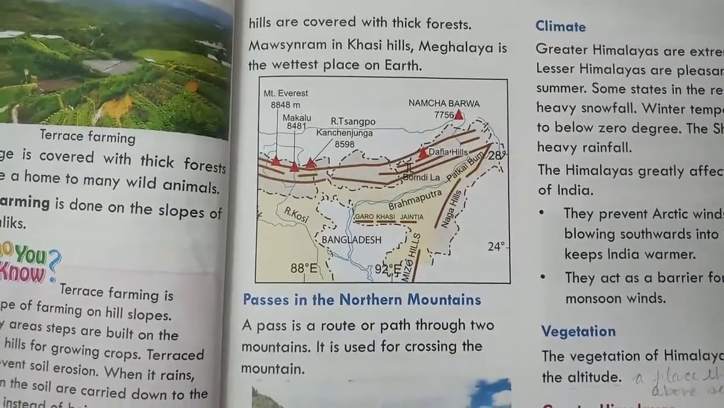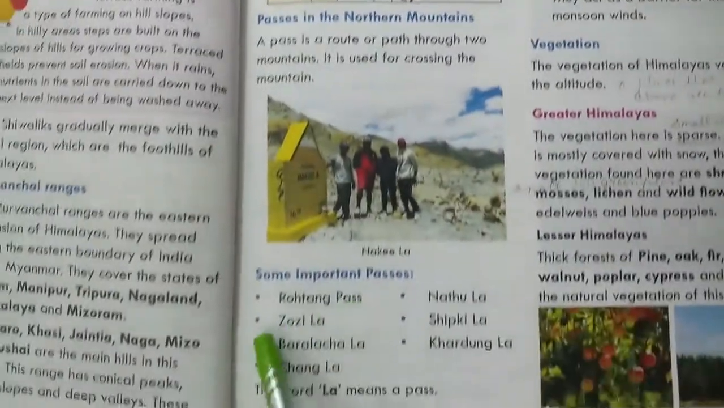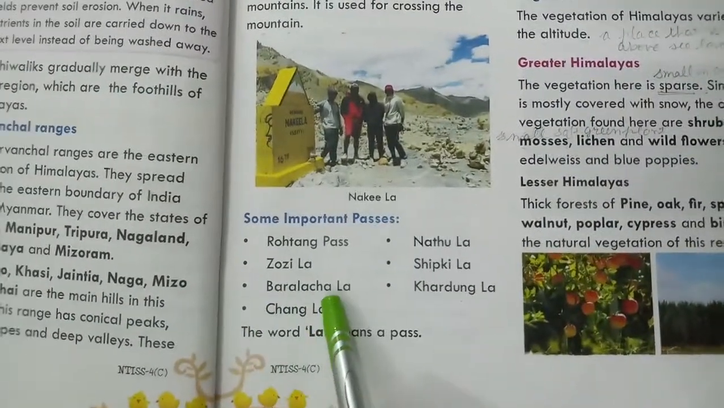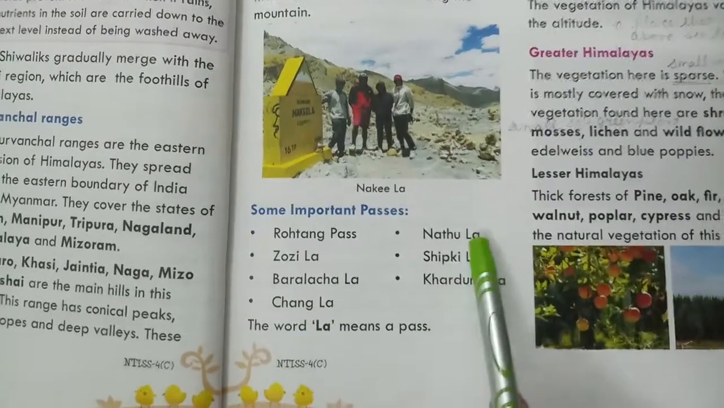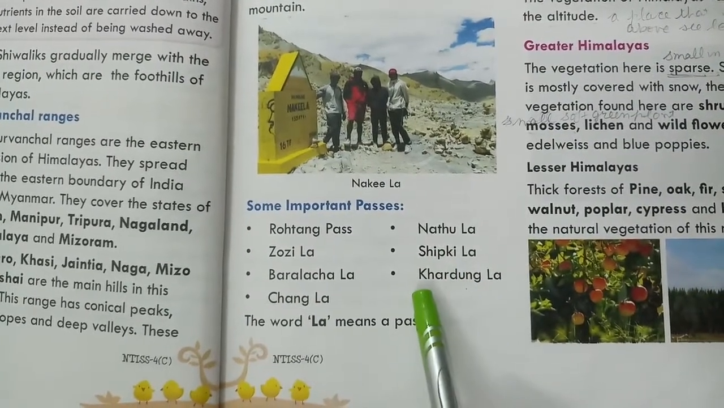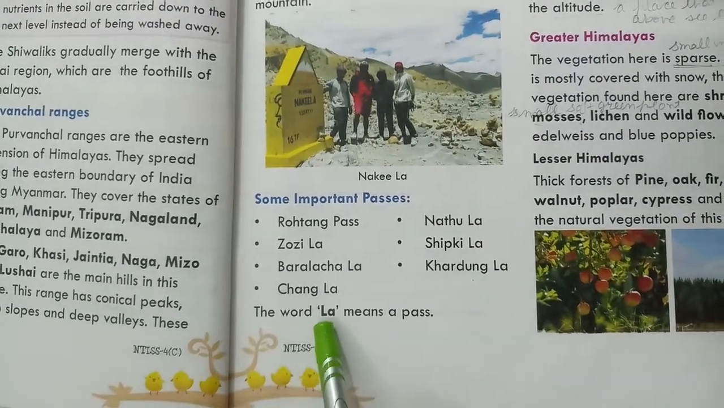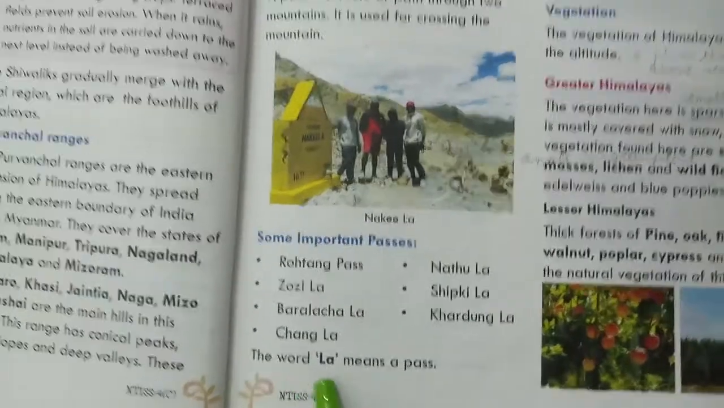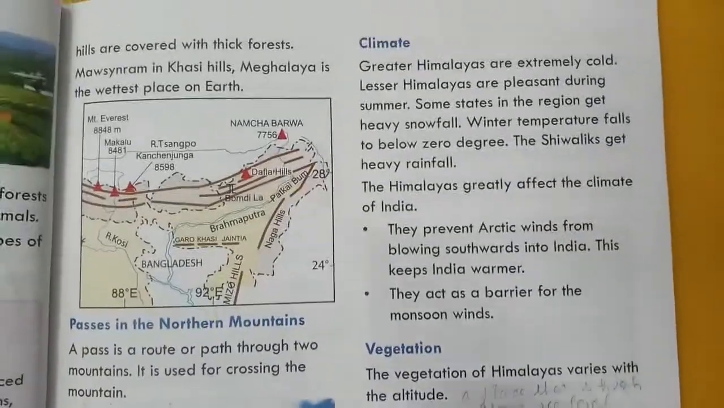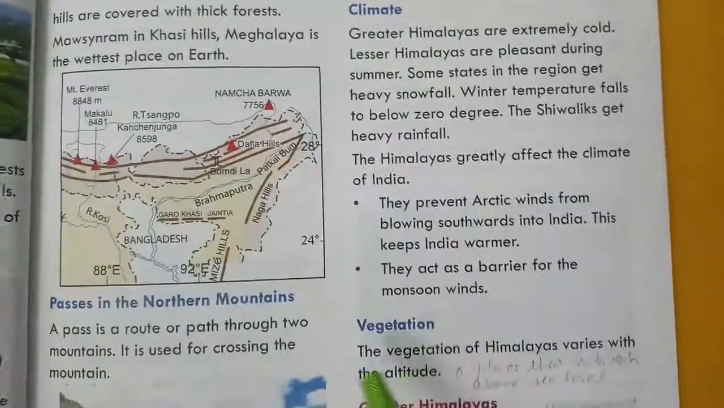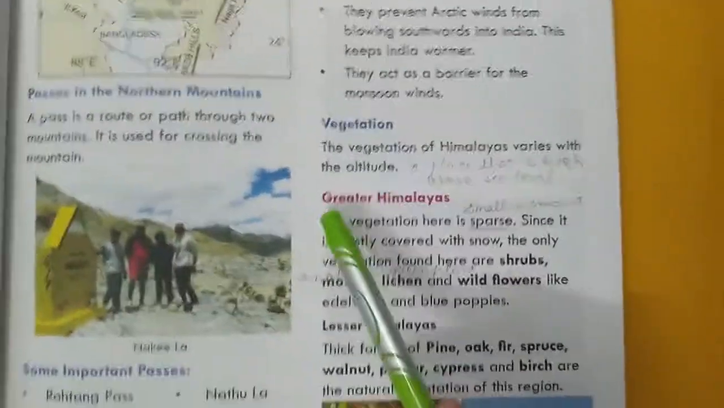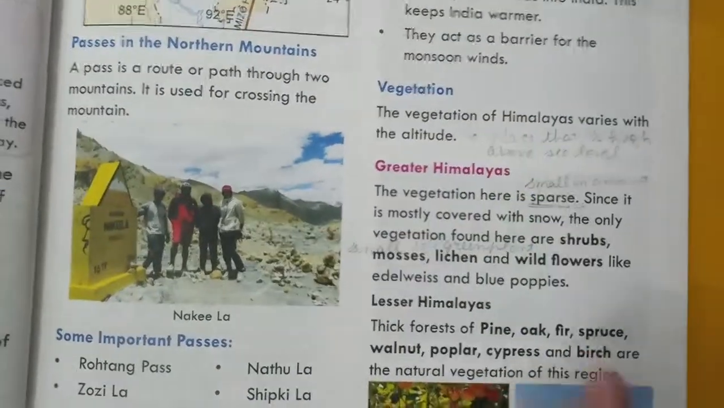Then we read about passes in the Northern Mountains. Some important passes are Rohtang Pass, Zojila, Baralacha La, Changla, Nathu La, Shipki La, and Khardung La. The word La means a pass. After that, we read about the climate of the Himalayas, then the vegetation of the Himalayas. After that, we read about the Greater Himalayas.